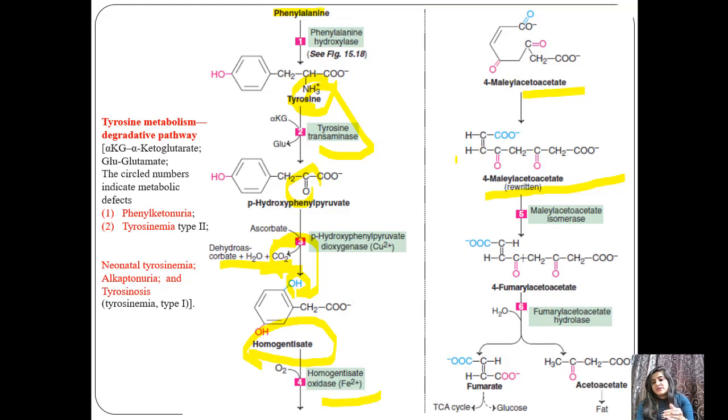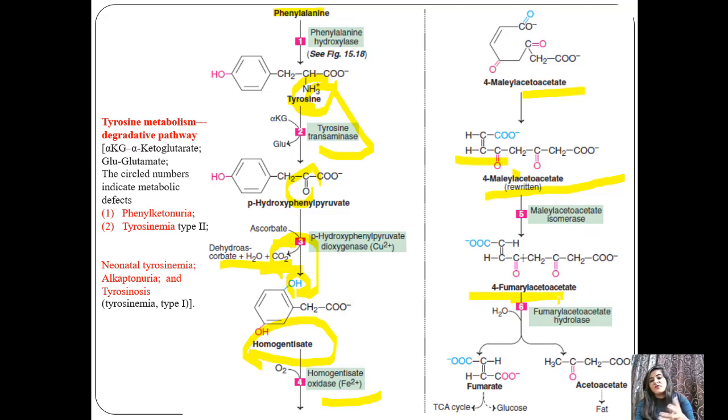So the hydrocarbon chain is like this. This is the same structure. Now, with the help of the enzyme methyl acetoacetate isomerase, when there is an isomerase enzyme, we can say there is a process of isomerism. So it will generate 4-fumaryl acetoacetate.